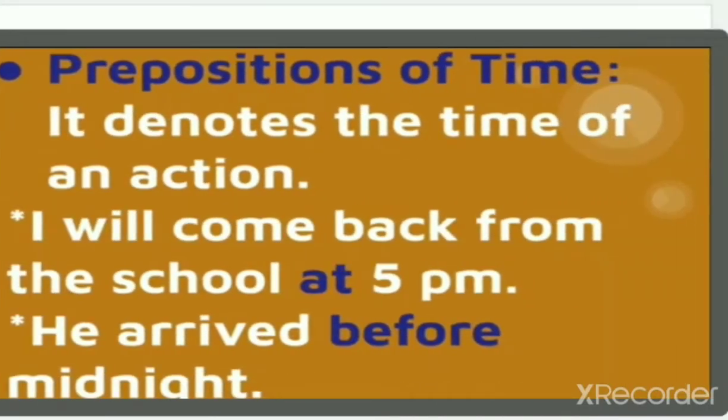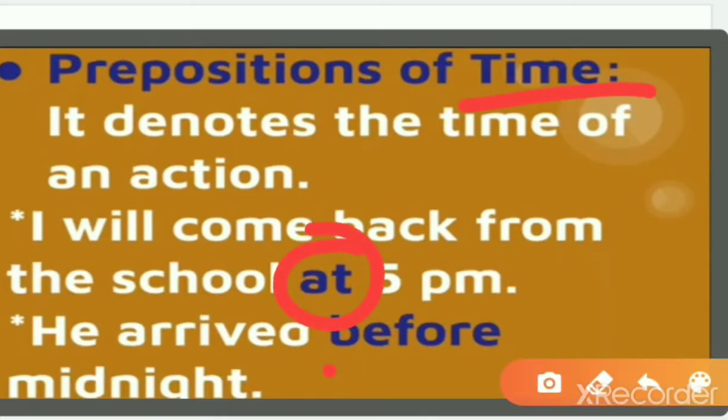Next we have prepositions of time, right? The second one we have is prepositions of time. It simply denotes the time, like at, before, tomorrow, today. It denotes the time of an action. We have, I will come back from the school at 5 p.m. What did the time denote? It denotes the time of an action. I will come back from the school at 5 p.m.